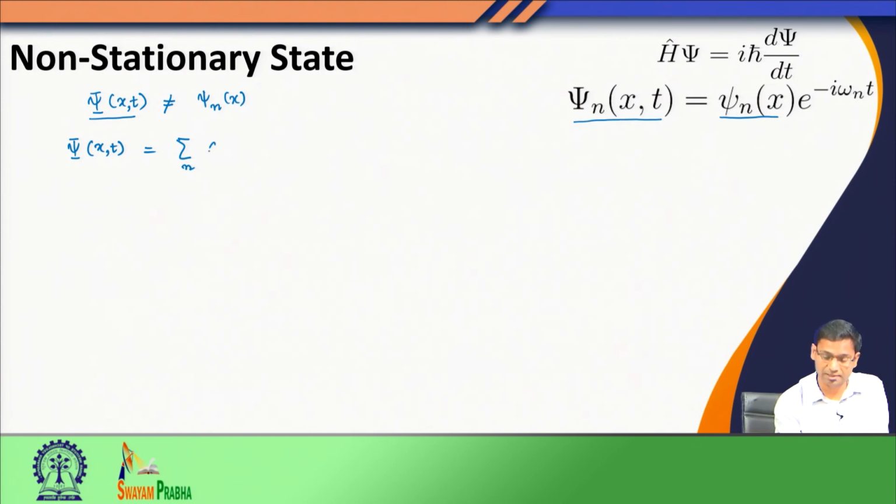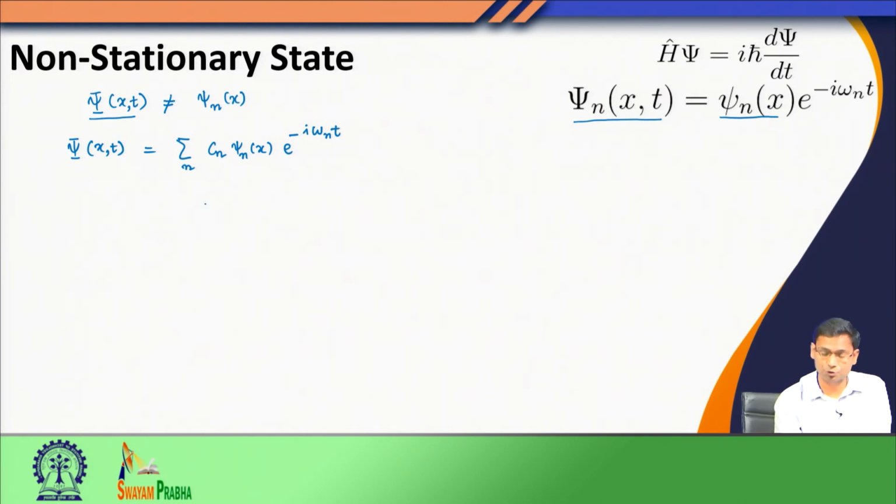So, I write this as C n psi n x, and for each case I use this time factor. So, I am expressing this total state function, which is now not an eigenfunction of the Hamiltonian, as a linear combination of several eigenfunctions.